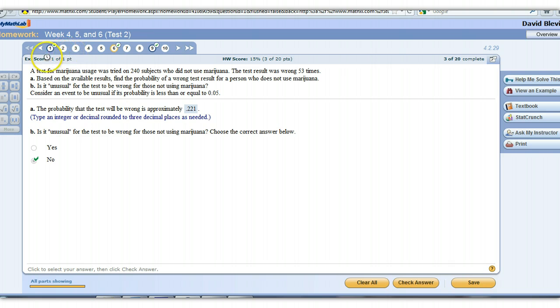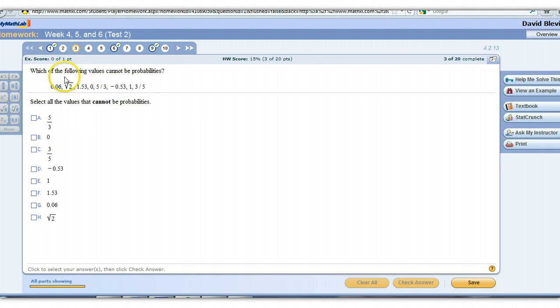Alright, now, I know I'm kind of jumping all over the place, but I just want you to see problems that are similar. Question number 1 had that complement look to it. Question number 9 was strictly about a complement. And then question number 1 also talked about something being unusual, as did question number 6. So I just want you to see that some of these things, even though they have different looks to them, they're basically asking you the same types of questions, just in different ways. Alright, now these 3, I promise you, I'll go in straight order. Alright, back to just basics of probabilities.